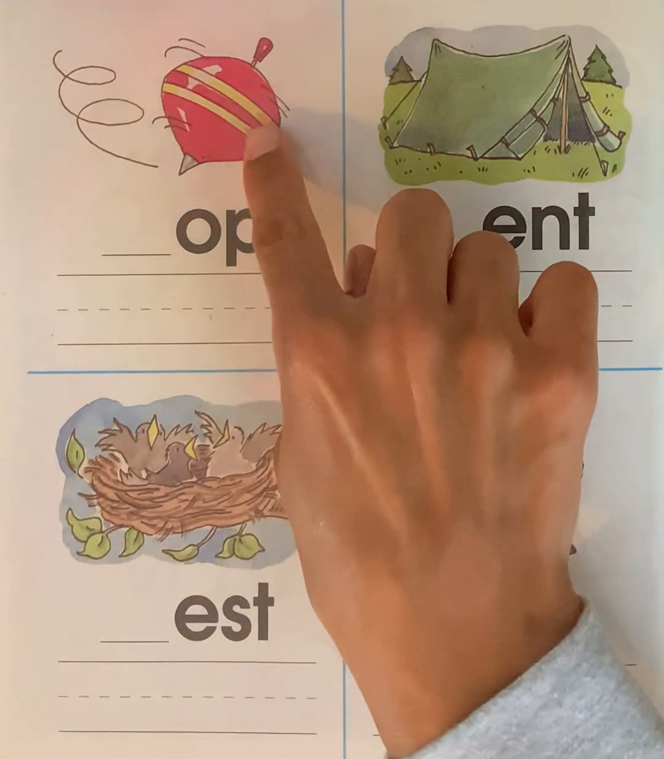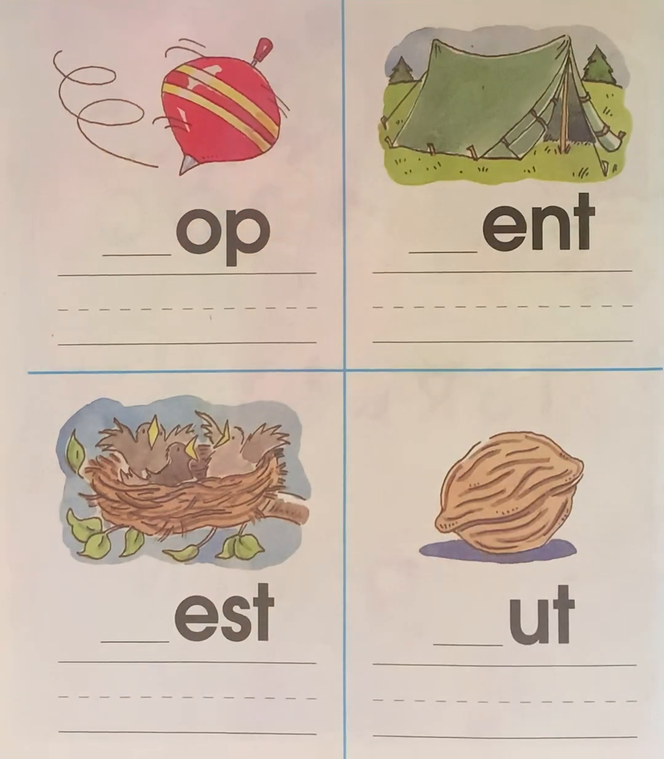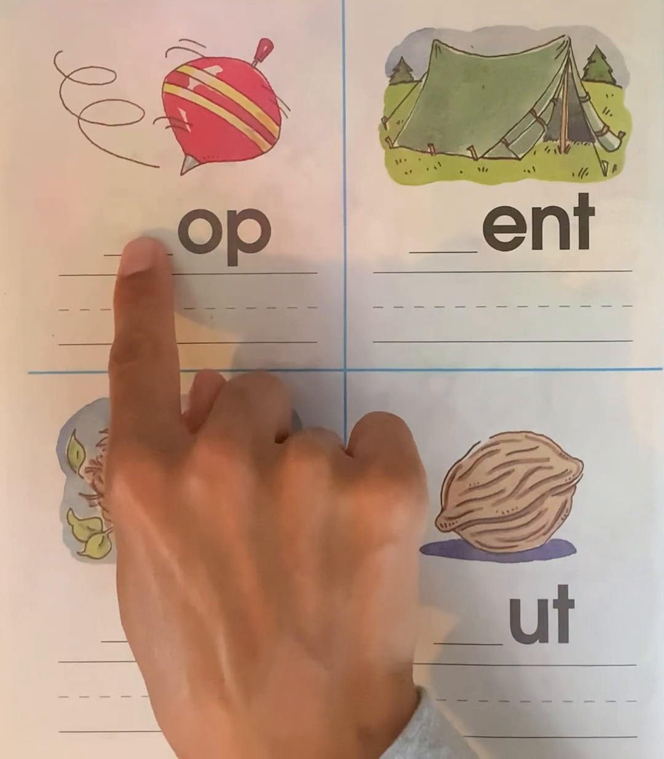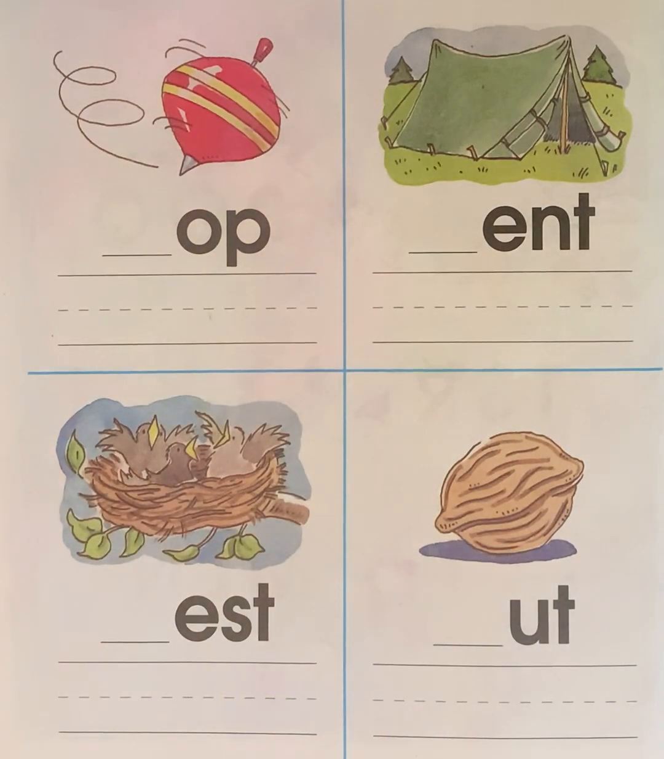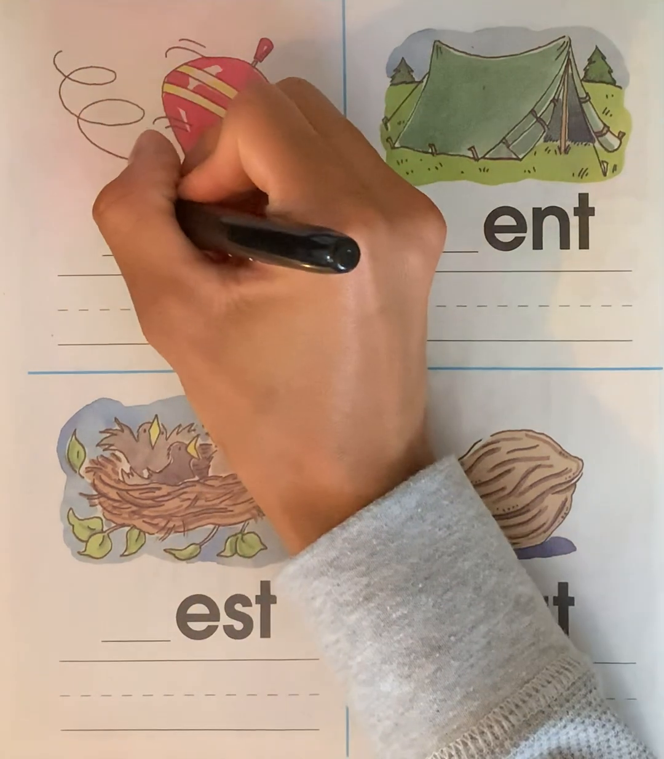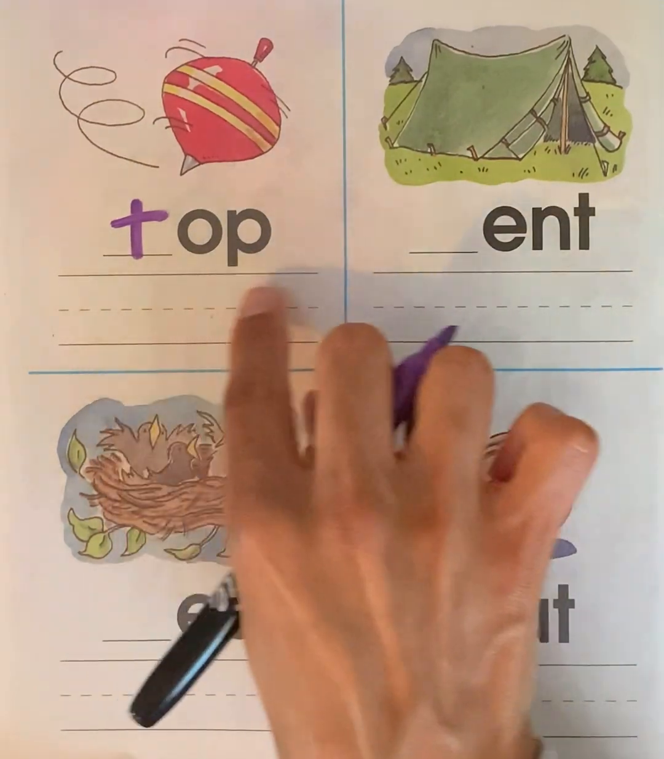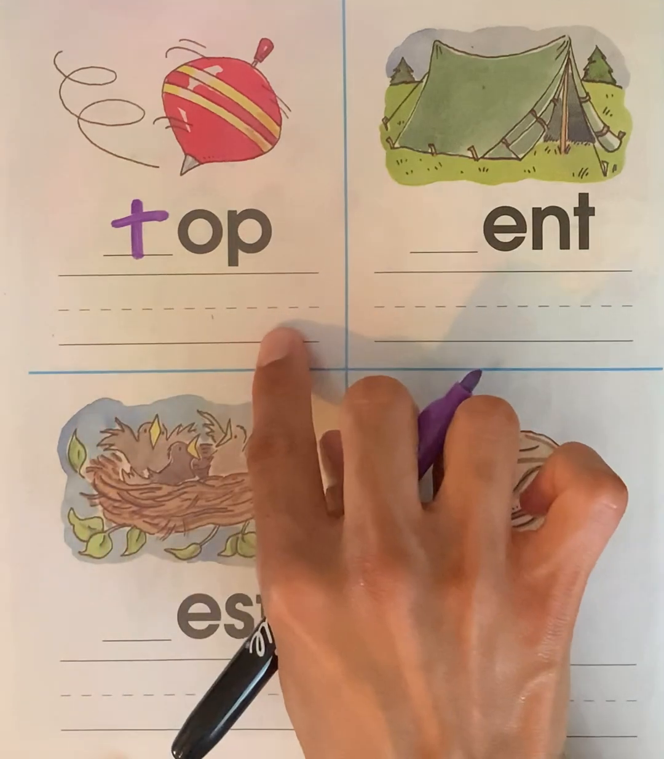The name of this picture is top. Top. What beginning sound do you hear in the word top? T. Can you say this word with me? Top. Now we are going to write the word top on the line.